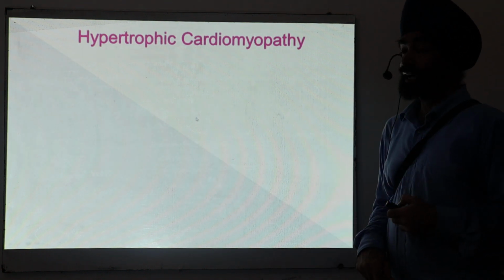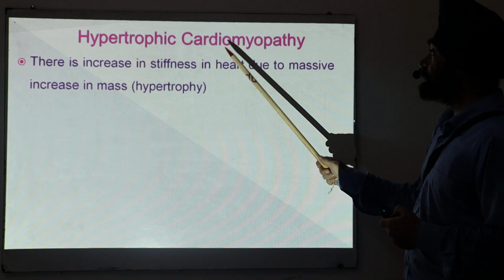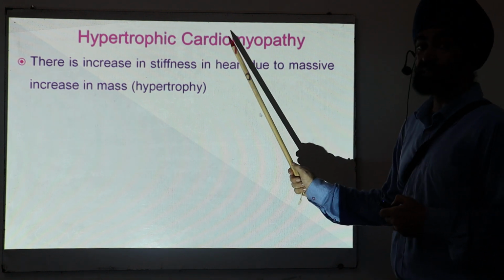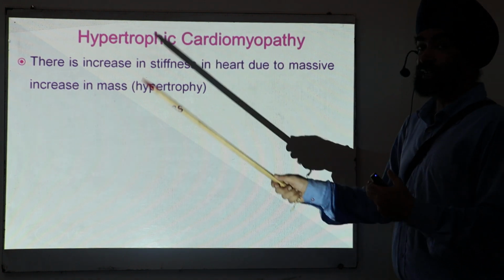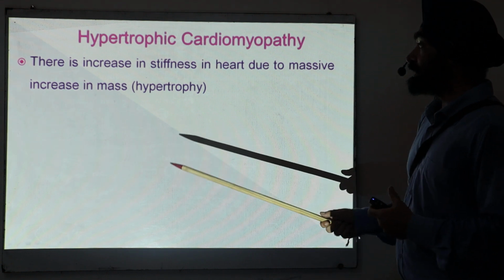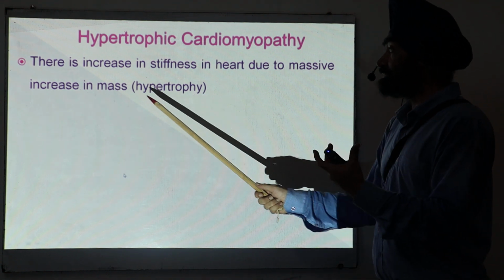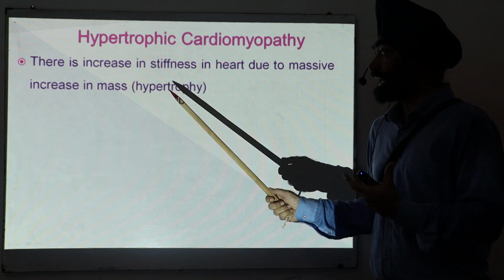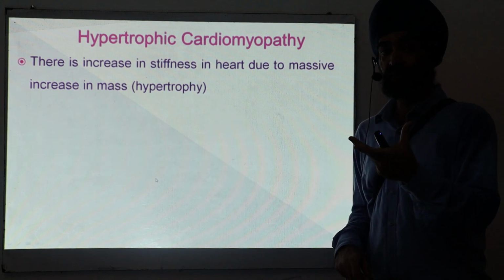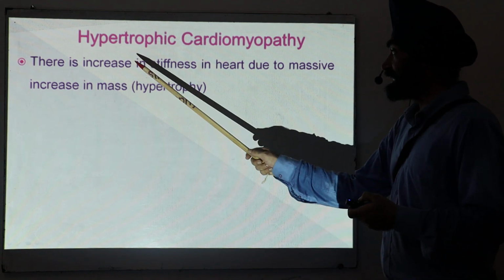Cardiac hypertrophy, cardiomyopathy. Myopathy means it is a disease of the muscles of the heart. Hypertrophy means an increase in the mass. Actually, what happens is that there is a massive increase in the mass of the heart. As a result, the heart becomes stiff. Okay, increase in the stiffness.